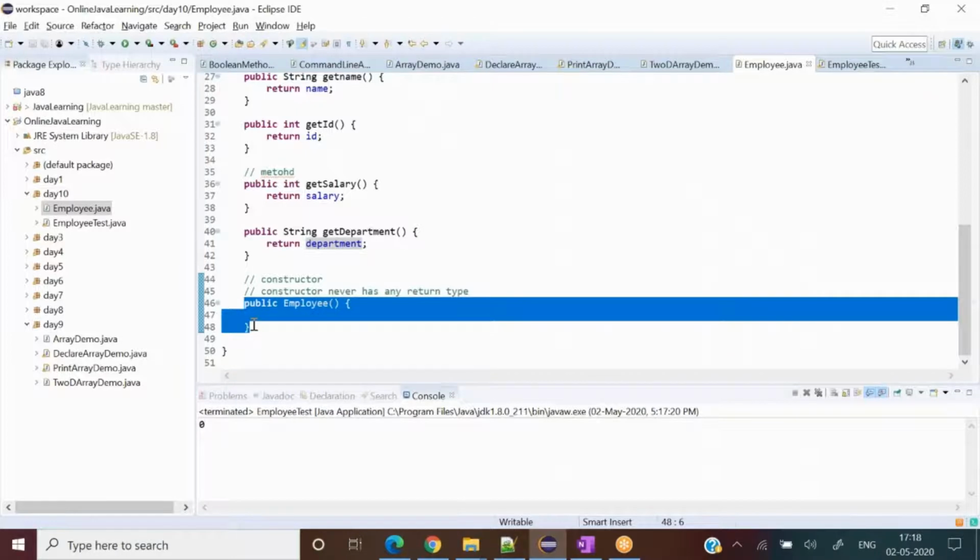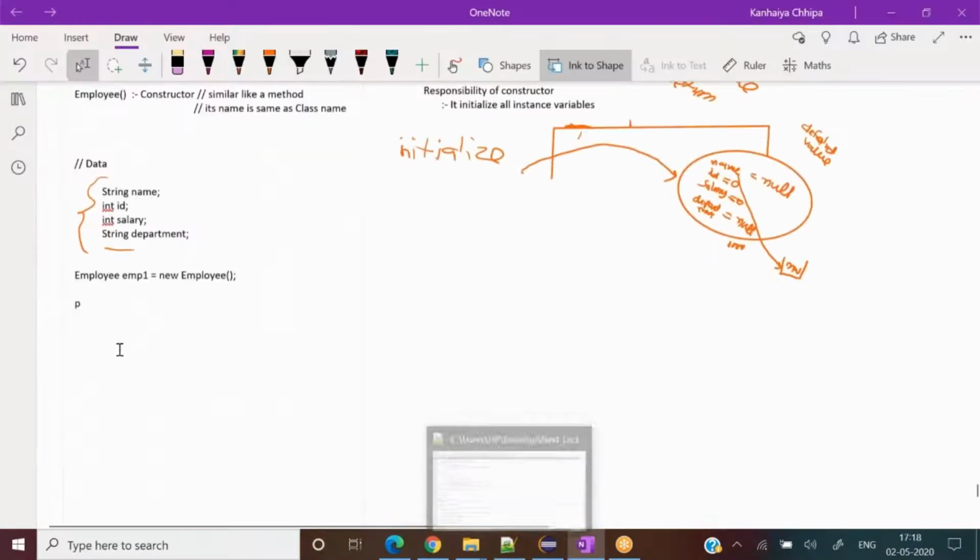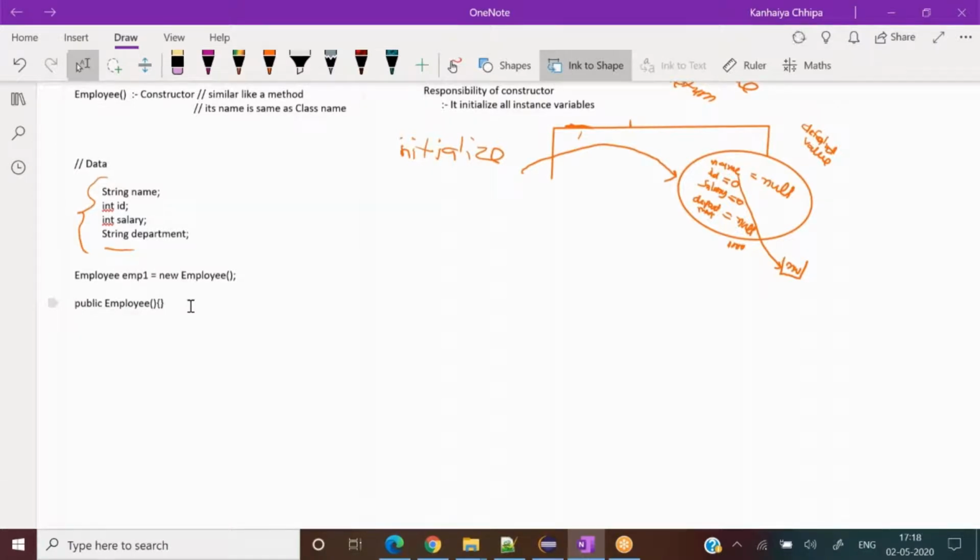So this was a constructor where I did not write anything. Now I will write one more constructor. Something like this: public Employee, then its body I'm defining.